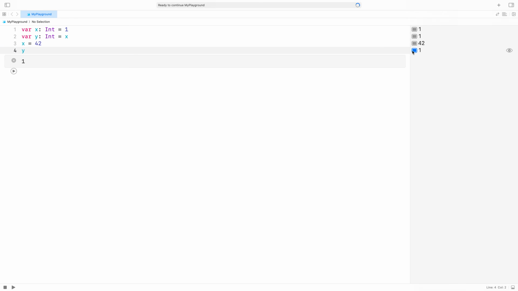In the output, the value of y is still 1. This probably doesn't surprise you. This is the way that integer types work in most languages. However, it illustrates what we mean when we say a type has value semantics. Value types have a few important properties.